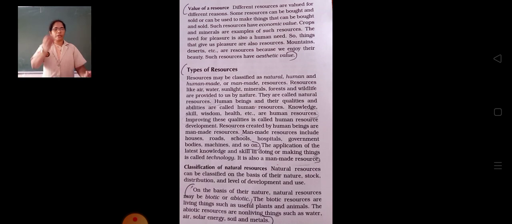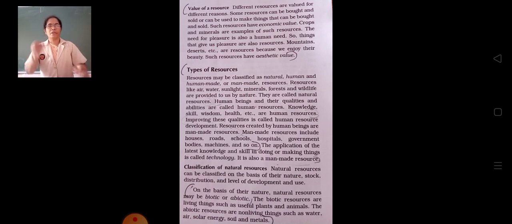On the basis of their nature, natural resources may be classified as biotic or abiotic. The biotic resources are living things such as useful plants and animals.